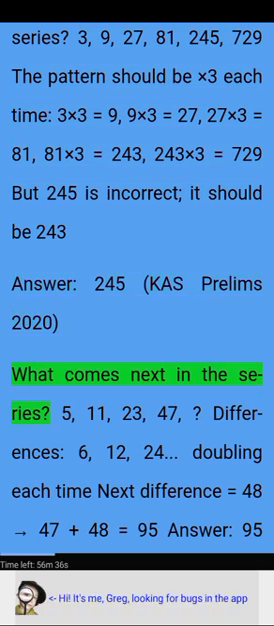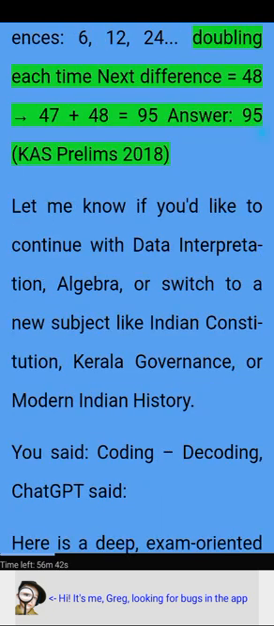What comes next in the series? 5, 11, 23, 47. Differences: 6, 12, 24. Doubling each time, the next difference equals 48, so 47 plus 48 equals 95. Answer, 95. CAS Prelims 2018.